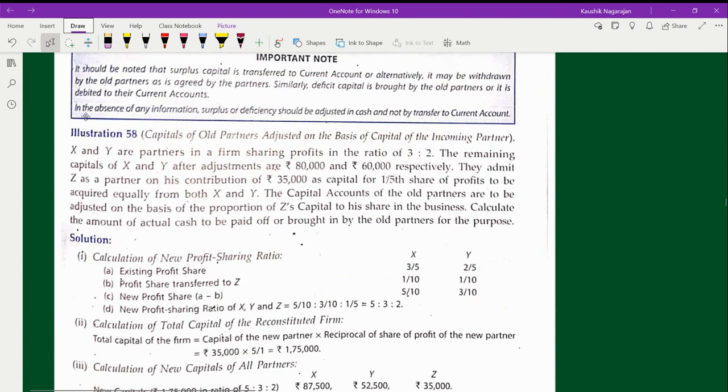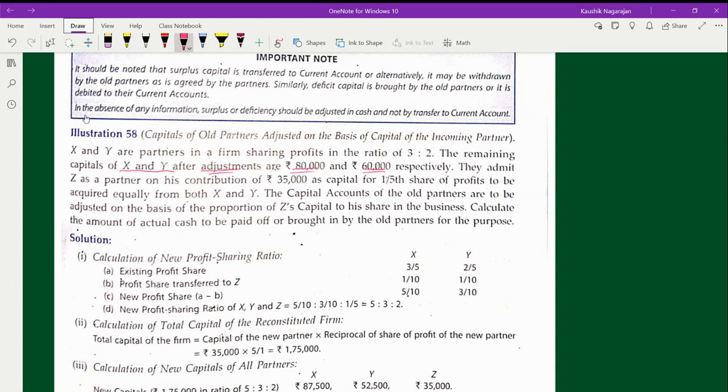Okay. Look at this problem. X and Y are partners in a firm. They are sharing the profits in the ratio 3:2. The remaining capital of X and Y after adjustment. So for the partnership adjustment topic, adjusted capital is very important. The remaining capital of X and Y after adjustment comes to 80,000 rupees and 60,000 rupees respectively.